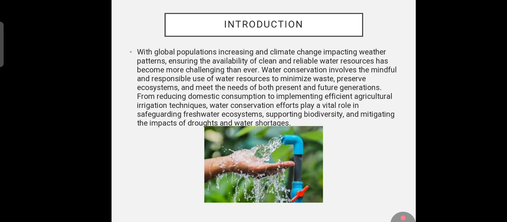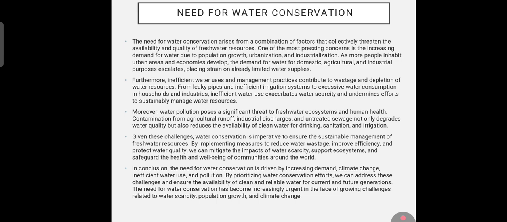Water conservation involves the mindful and responsible use of water resources to minimize waste, preserve ecosystems, and meet the needs of both present and future generations. From reducing domestic consumption to implementing efficient agricultural irrigation techniques, water conservation efforts play a vital role in protecting the ecosystem from water shortage.